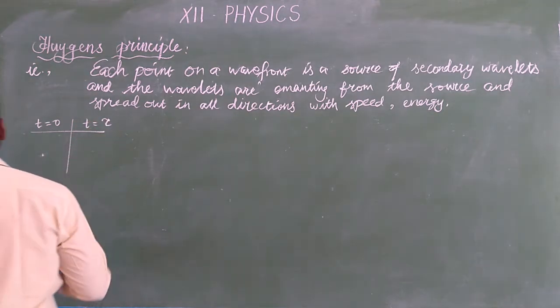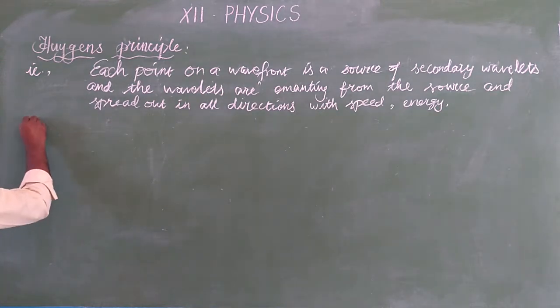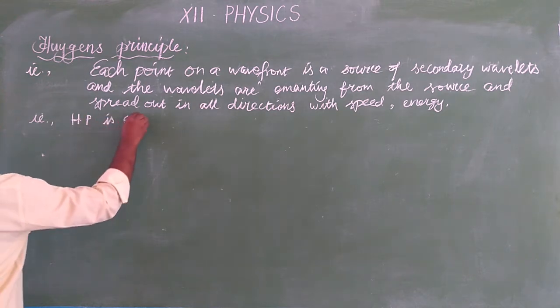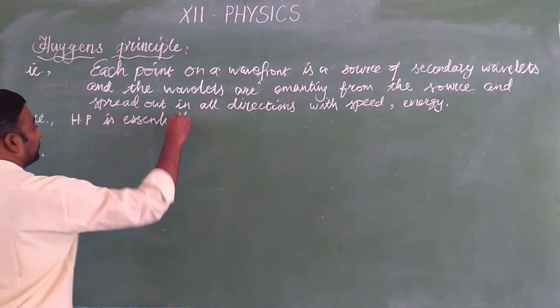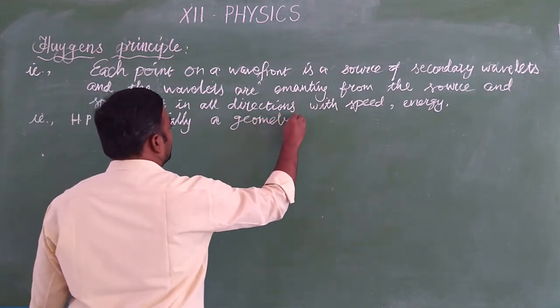That is, the Huygens principle is essentially a geometrical construction.